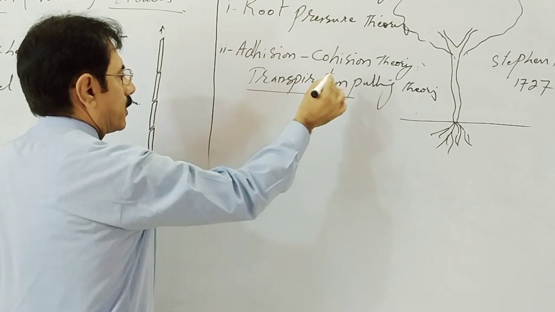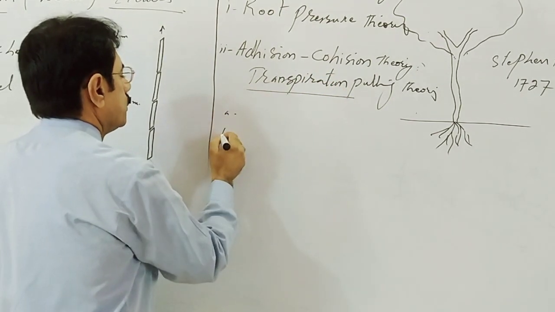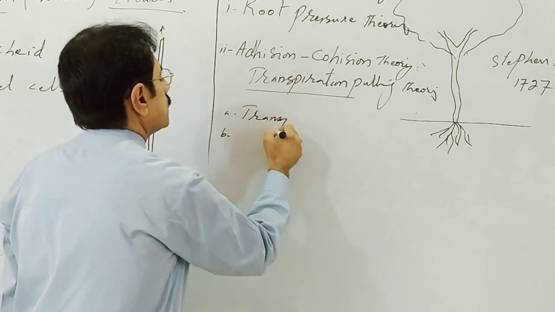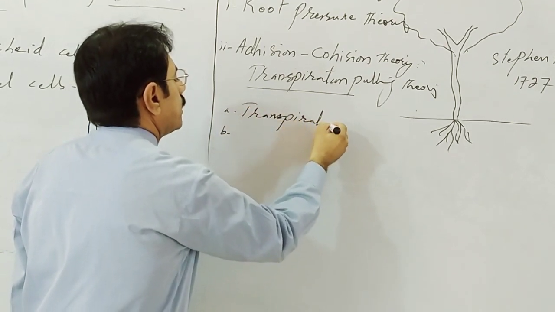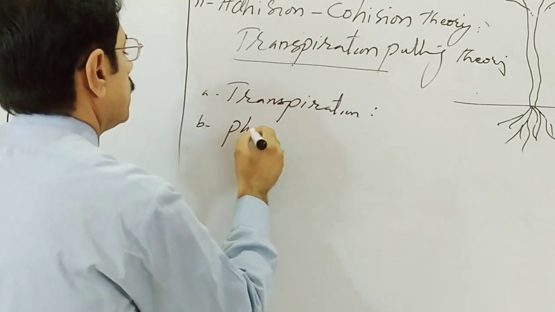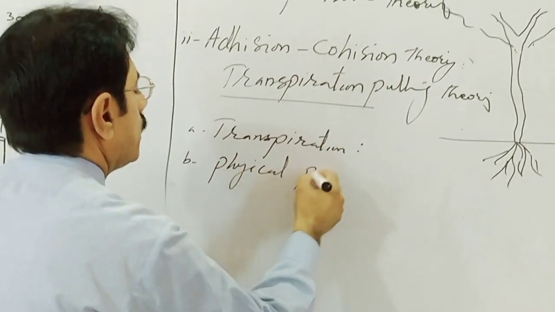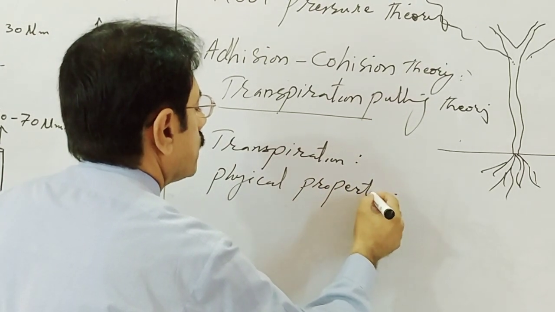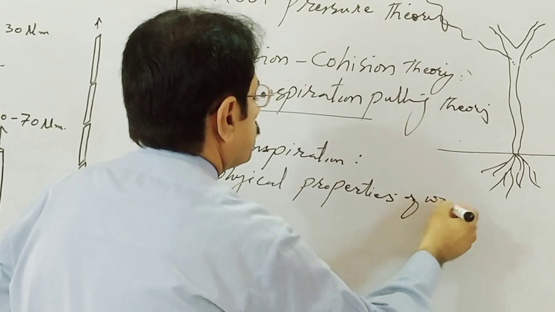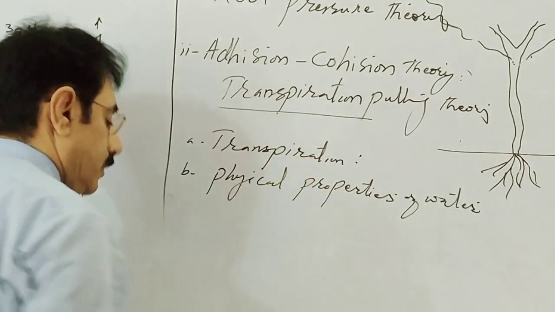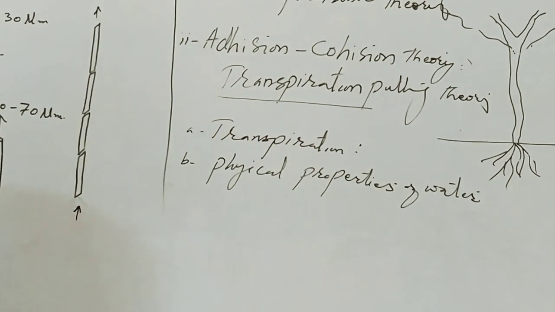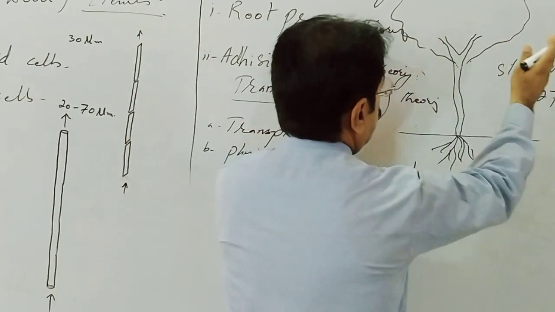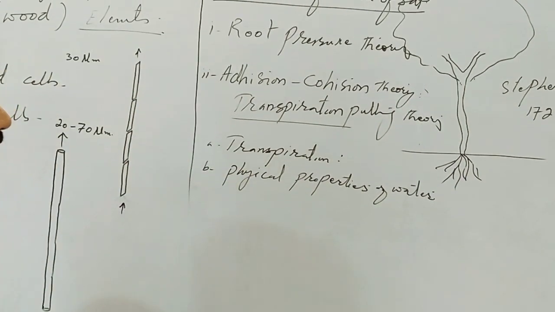The adhesion and cohesion theory involves two processes. They are transpiration and physical properties of water. Dear students, we know transpiration is a process of loss of water in vapor form from aerial parts of the plant.